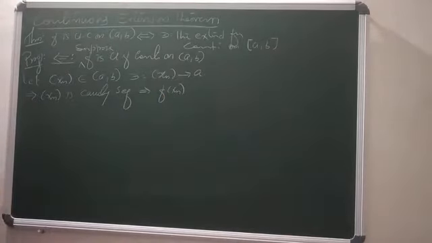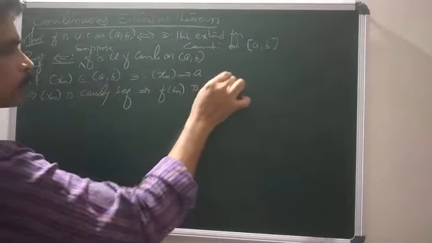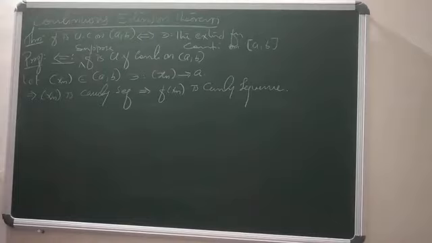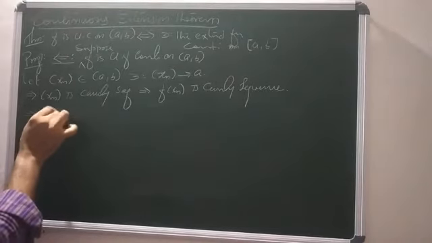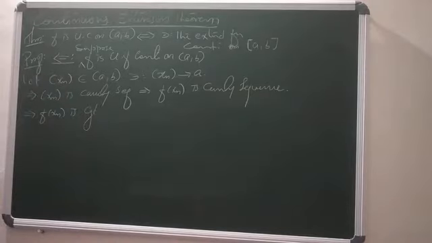Why? Because of our previous theorem, that the uniformly continuous image of a Cauchy sequence is always Cauchy. That means when xn is Cauchy, and f from A to R is uniformly continuous on A, which is a part of R, then f of xn is Cauchy. So f of xn is a Cauchy sequence, and therefore f of xn is convergent.